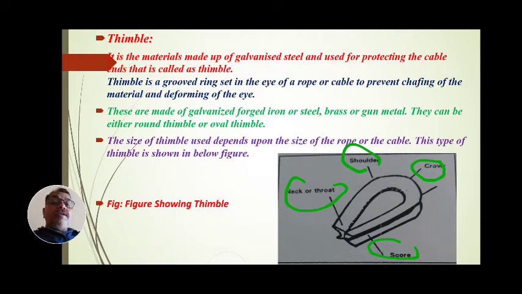These thimbles depend upon the size of ropes and the size of cables. A thimble is made up of galvanized forged iron. These are also made up of steel. It is also made up of brass or gun metal, and the thimble can be either an oval thimble or a round thimble. In the figure, the thimble can be observed as oval or round.